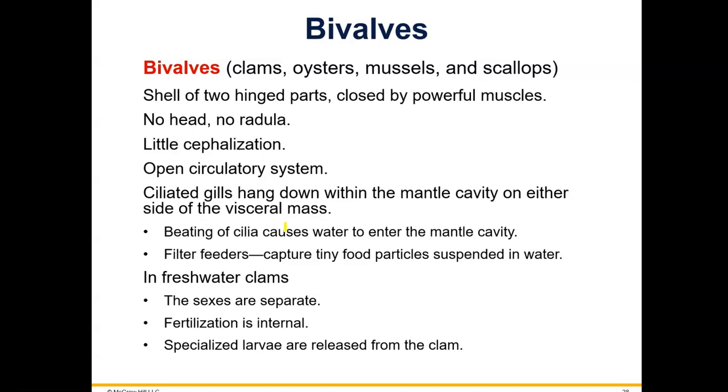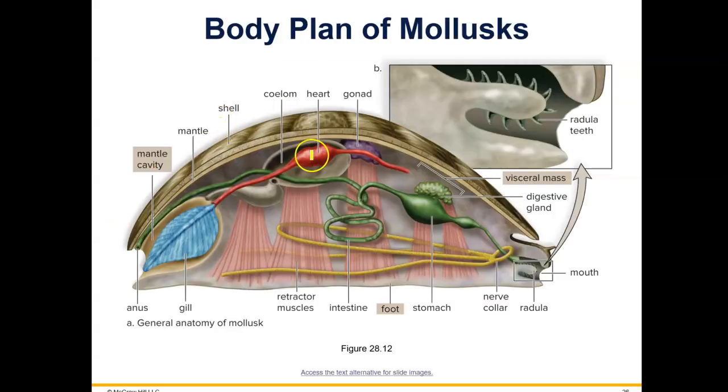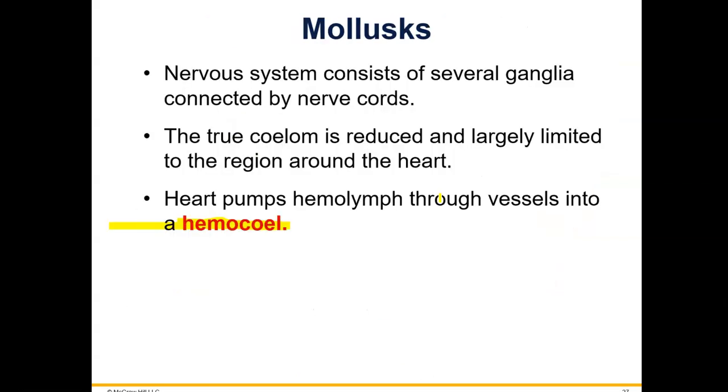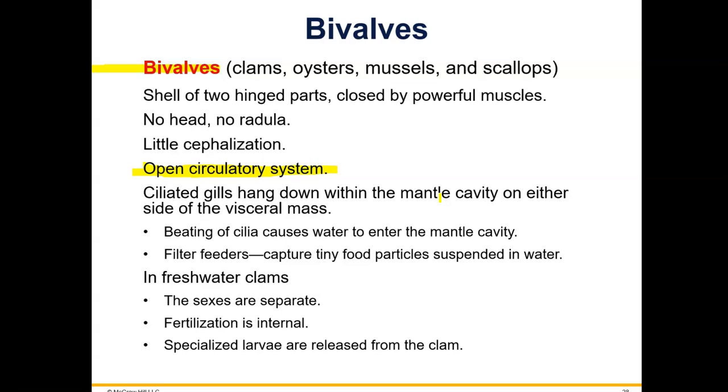Now, there's the gastropods, which I told you about, which include the snails and the slugs. There's the bivalves, the class Bivalvia, which includes anything with two shells. So you see examples here: clams, oysters, mussels, which are freshwater clams, and scallops. They have an open circulatory system, which means that, if we go back to the picture, they have a heart and they have blood vessels, but the blood vessels pump the fluid, the hemolymph, into an open space. The blood vessels are not connected. We have a closed circulatory system.